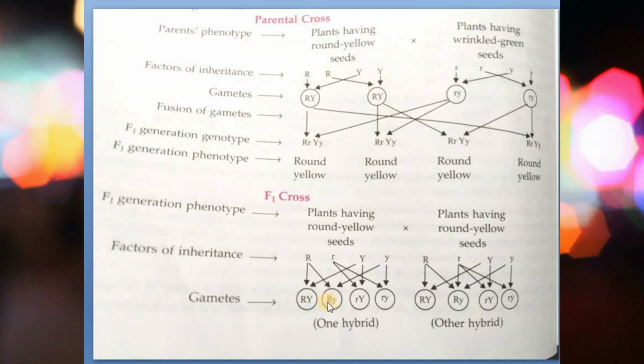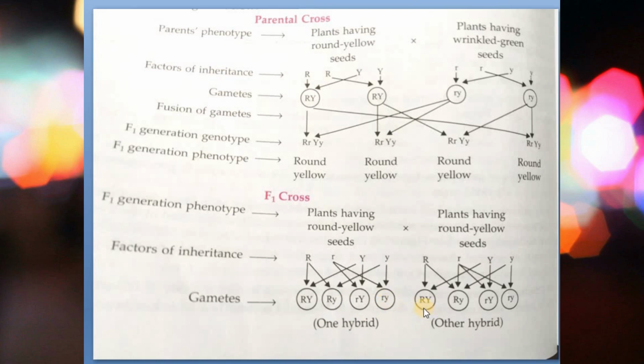So what happens after the cross? You can see here all the hybrids. Here all the recessive characters are also expressed. So this is a round yellow seed. Here it is a round but green seed. Here it is not round, it is a wrinkled yellow seed. And here you are looking at the totally recessive character, that is the wrinkled green seed.